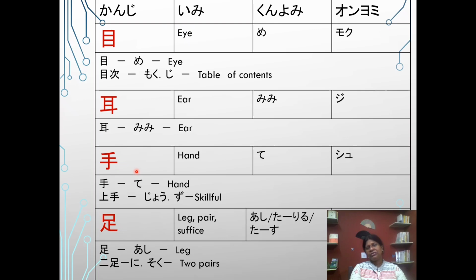Meaning of this kanji hand, kunyomi te, onyomi shu. Te, hand. Jozu, skillful. Meaning of the kanji leg, pair, suffix. Kunyomi ashi, tariru, tasu, onyomi soku. Ashi, leg. Nisoku, 2 pairs.